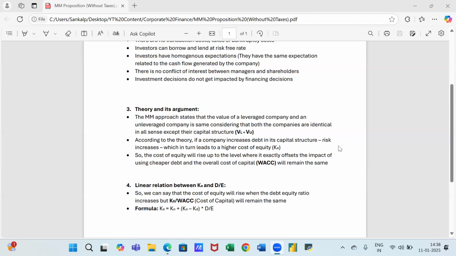Now, the main argument of this theory is that if, let's say, in a particular company, debt increases significantly, what will happen? Because of the rise in debt, the riskiness increases. And riskiness increases for whom? The owners of the company. Who are the owners? The equity shareholders. So once the risk in the company increases because of the increase in debt, the equity shareholders will demand a higher compensation, because of which our cost of equity will rise subsequently.